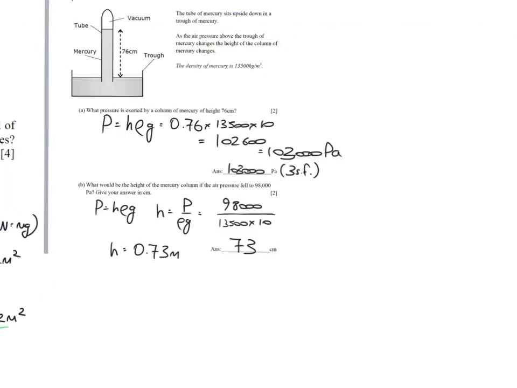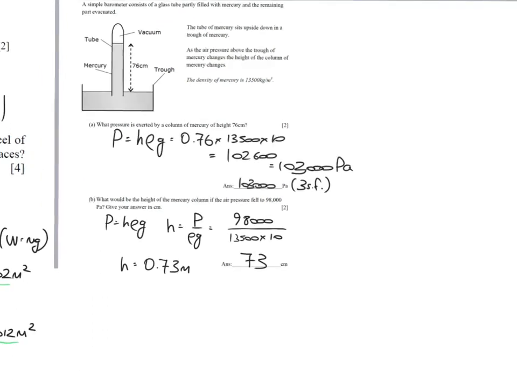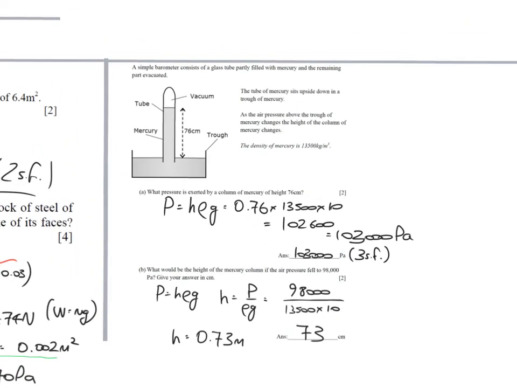Okay, there are the solutions. Let's just look at this situation. This is called a barometer, a very simple barometer. What's holding this mercury column, all this mercury up, by the way, is the atmospheric pressure pushing down on the mercury here. So it's kind of balanced, right? We've got an equilibrium situation. If this pressure goes down, so if these arrows, if I can rub them out, make them smaller, if the pressure goes down, then this height is going to reduce. And therefore, the column of mercury won't be able to be as high as it was originally.